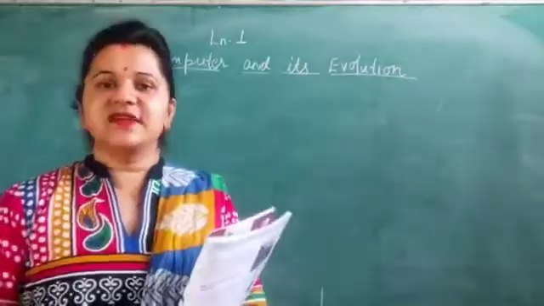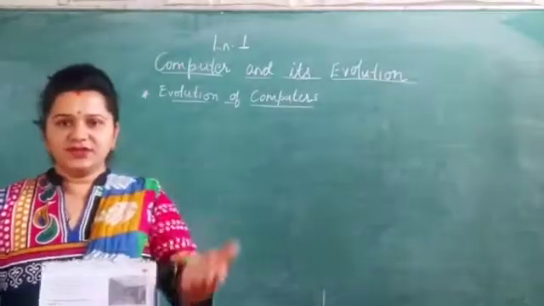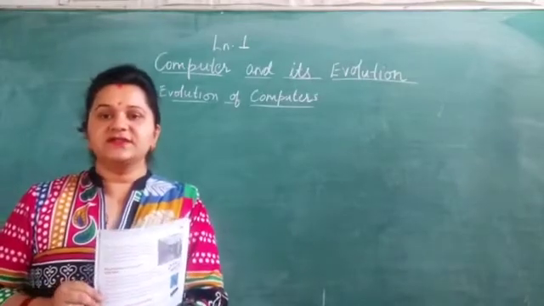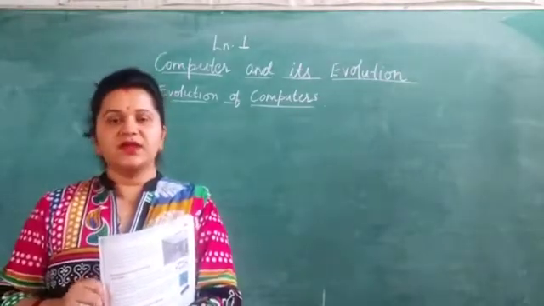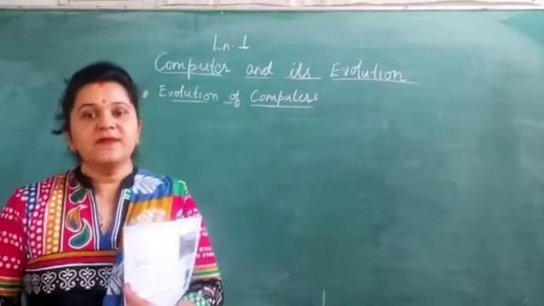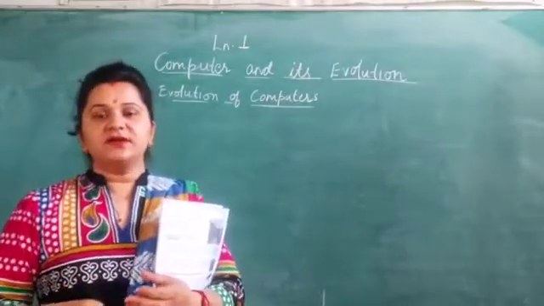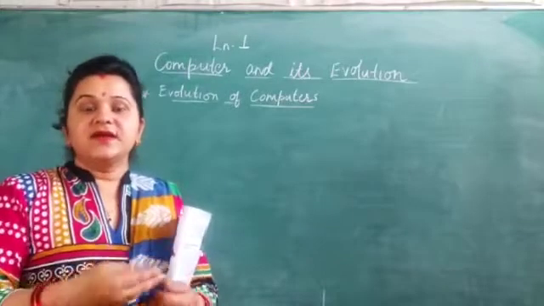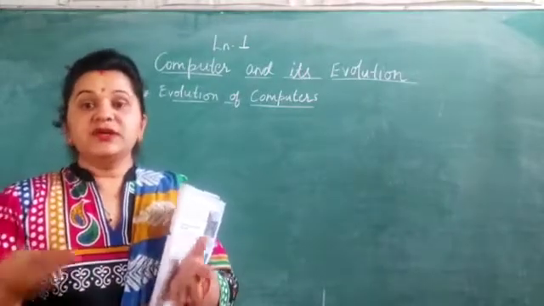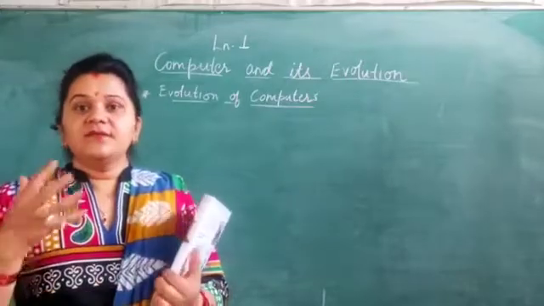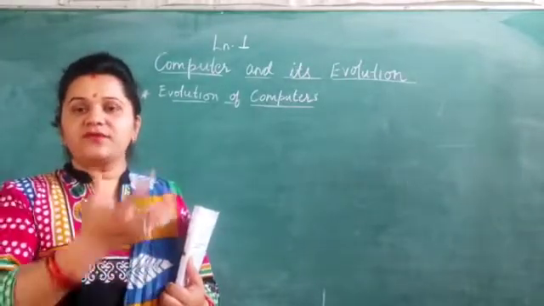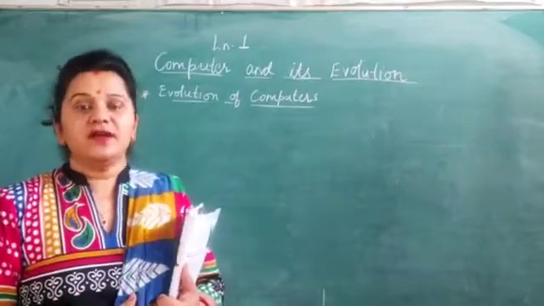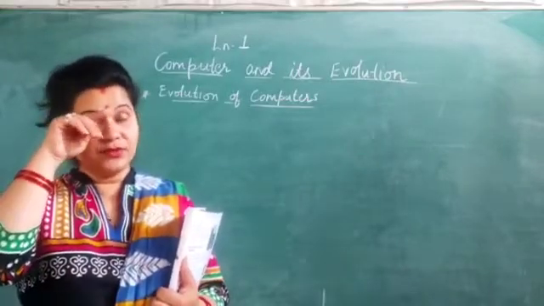So let's get started. Evolution means generations, the changes which have been made. As I have told you, early calculating devices were developed for calculation purposes. At that time there were no devices. So when we developed those devices, after that it led to the invention of computers. The gradual development of early calculating devices led to the invention of computers.